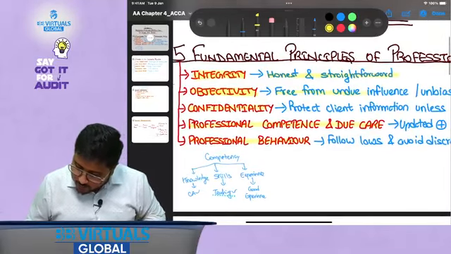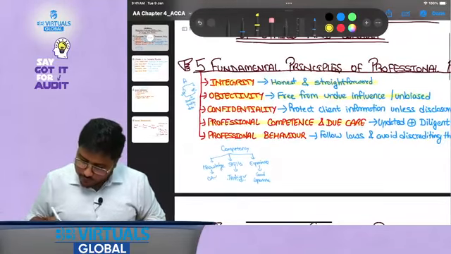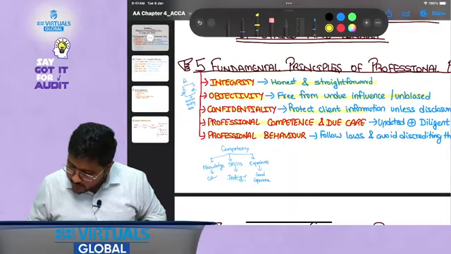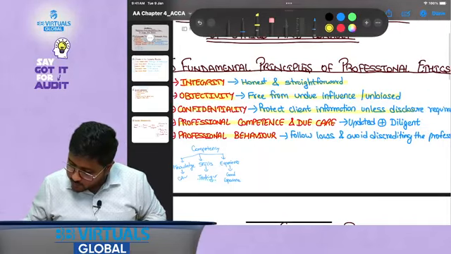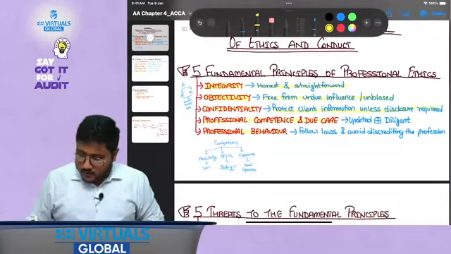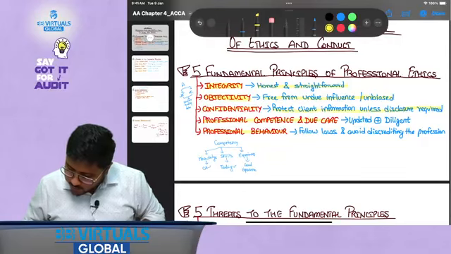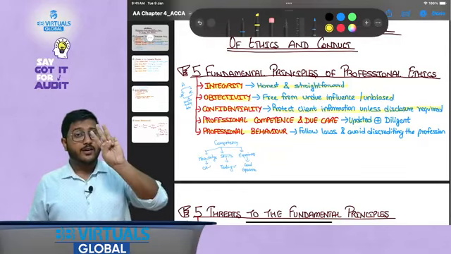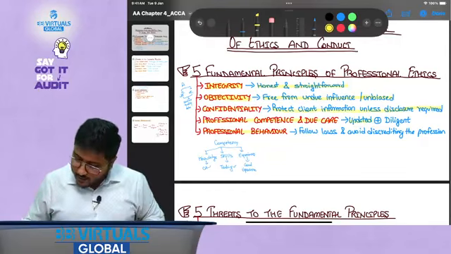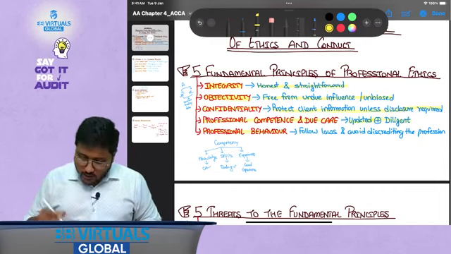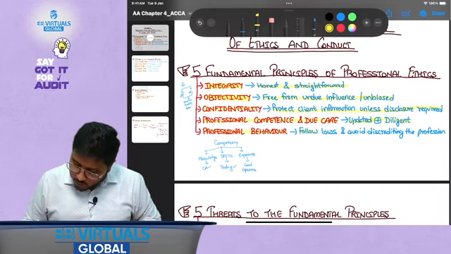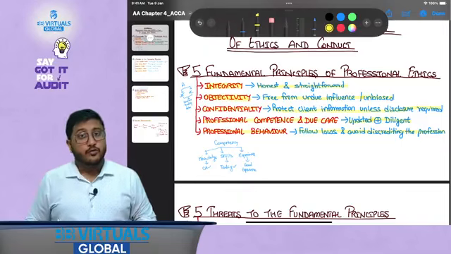Objectivity: free from undue influences and unbiased in approach. Confidentiality: protect client information unless disclosure is required by law. Professional competence and due care: you need to keep updated on knowledge, skills and experience, and be diligent in your approach. Professional behavior: follow laws and avoid discrediting the profession.